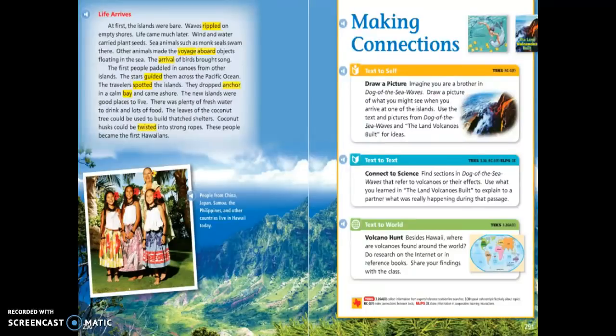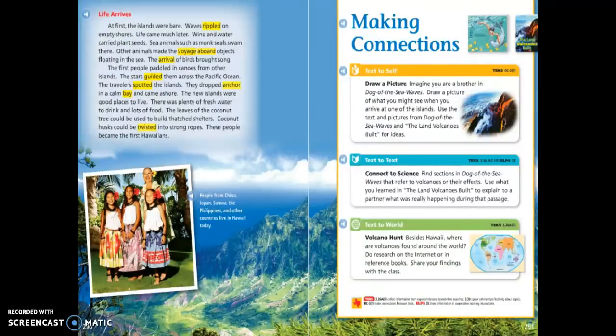Life arrives. At first, the islands were bare. Waves rippled on empty shores. Life came much later. Wind and water carried plant seeds. Sea animals such as monk seals swam there. Other animals made the voyage aboard objects floating in the sea. The arrival of birds brought song.